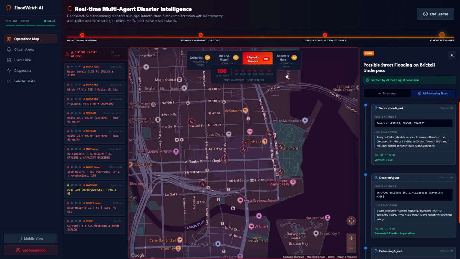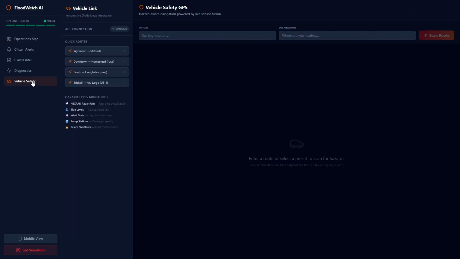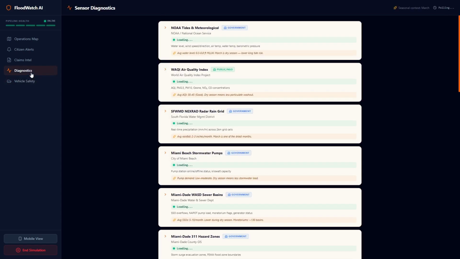Just a quick walkthrough of the rest of the platform. We have the sensors being used for rural residents. Somebody who lives out in the country might not have ways to help them get out of danger. They can use the sensors to hopefully plot a course out of their home, their job, what have you.